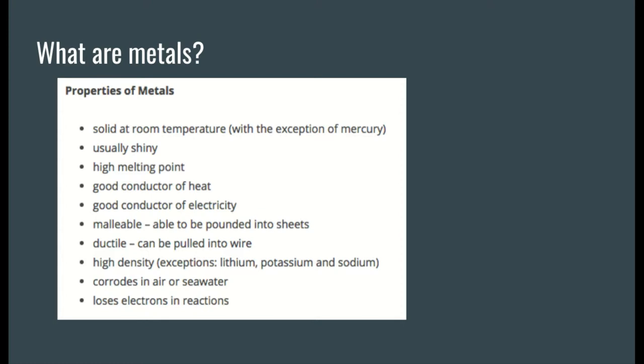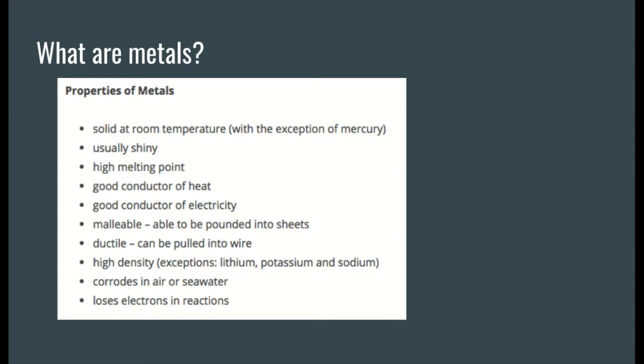All right. So metals are usually shiny, especially if you scratch off the corroded layer. You're going to see shiny, as in you can see light bouncing off of it, or even see a reflection of yourself in it. All right. They have a high melting point. They're good conductors of heat. That's why we have metal pans in our kitchens. They're good conductors of electricity, which is one of the quickest ways to find out, is it a metal? You can see if it completes a circuit. If the light bulb comes on, then it's probably a metal.